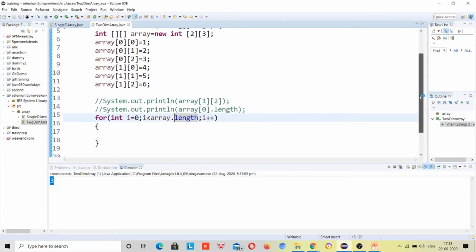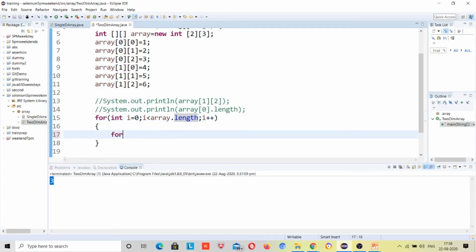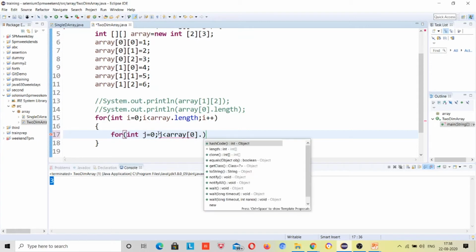Because of less than. Inner loop, how many times should the inner loop run? So how can I just make it length over here, right?